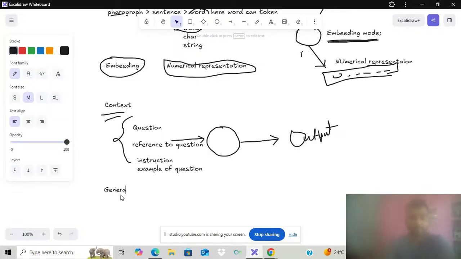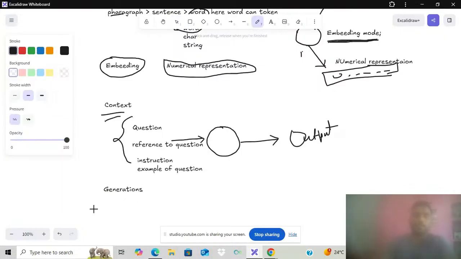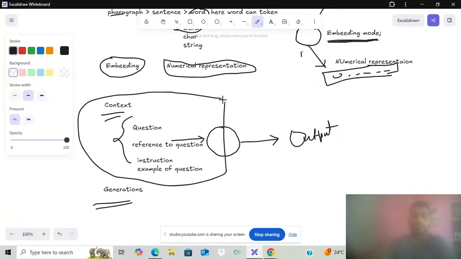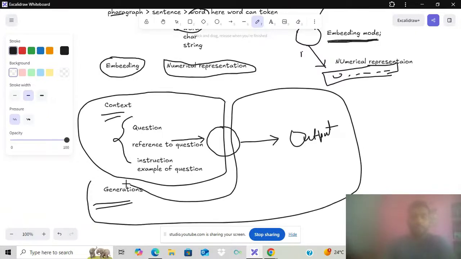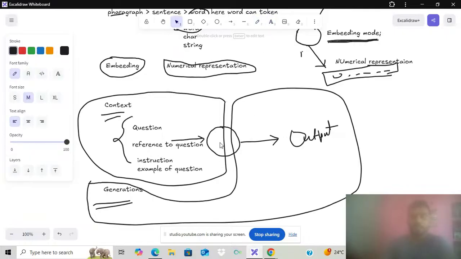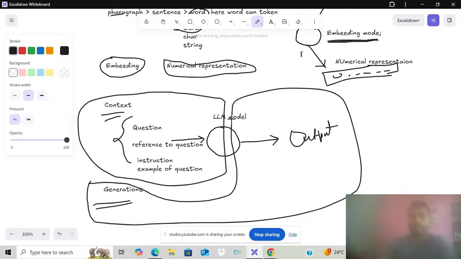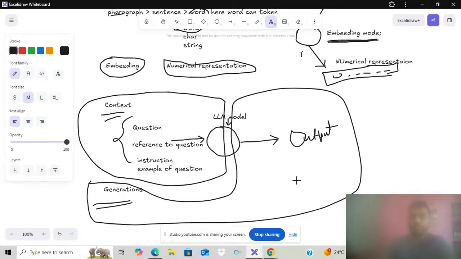generation. We are discussing generation in this diagram. What does generation mean? Suppose we have the context and we pass the context till here. This is related to context. Then the output that comes from the model, this is the LLM model, that comes under generation. Based on the instruction, whatever output comes, that is your generation phase.